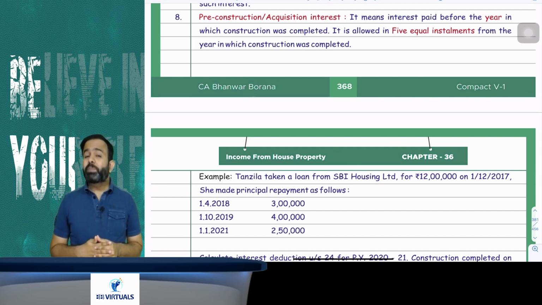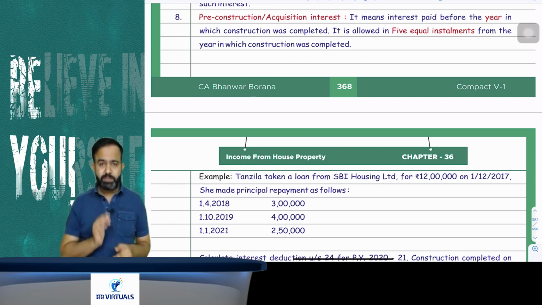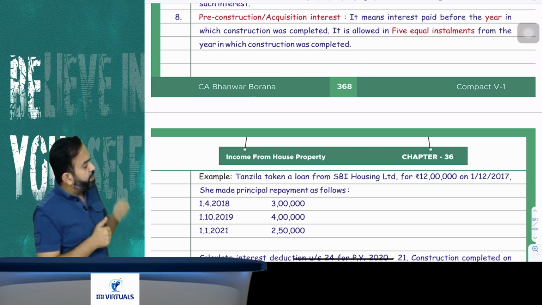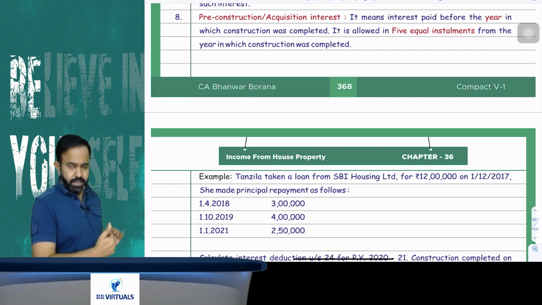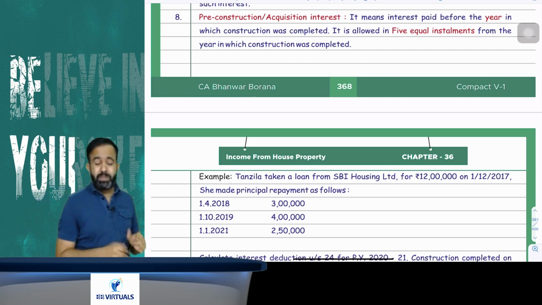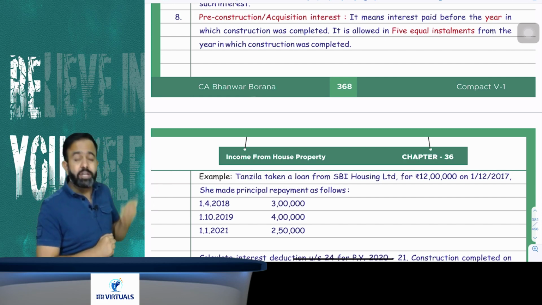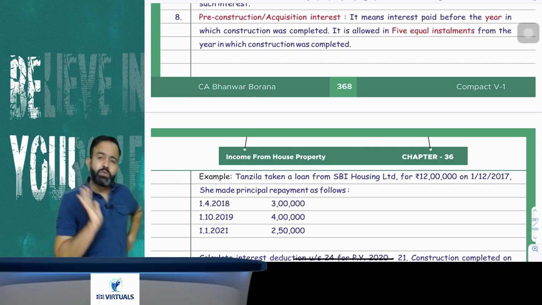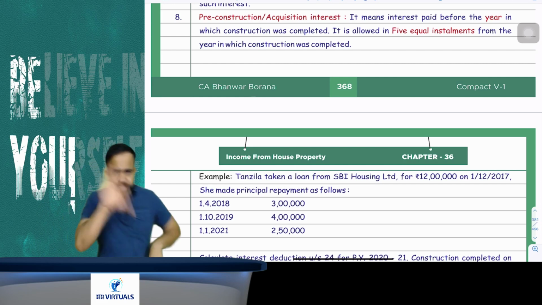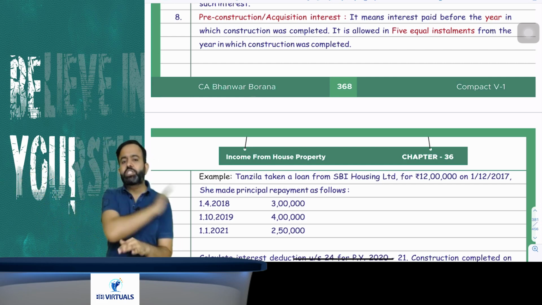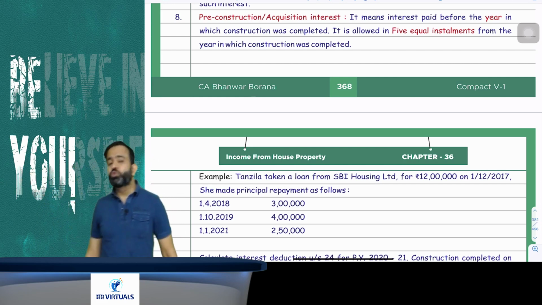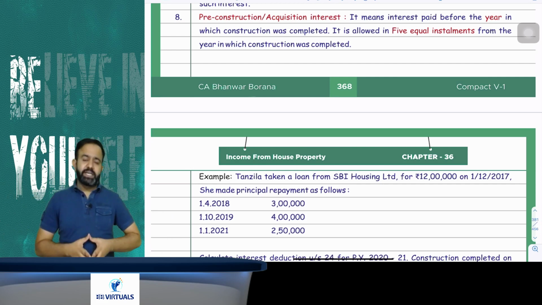Now what is the meaning of pre-construction period interest? So all people just pay attention. Pre-construction period interest means interest before the year of construction. Interest before the year of construction means interest paid or outstanding before the year of construction. Year of construction means the year in which construction was completed. So whatever interest before the year in which construction was completed, that interest is known as the pre-construction period interest.